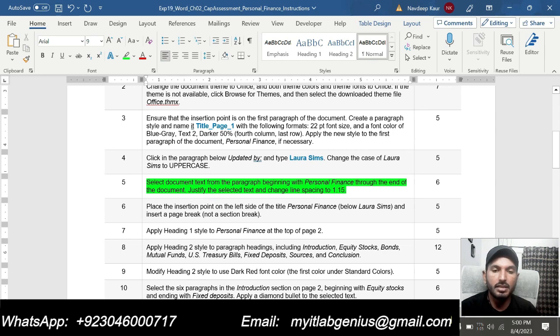Select the document text from the paragraph beginning with the personal finance through the end of the document. Justify the selected text and change the spacing to 1.15. So now we are supposed to select the text from the personal finance to the end of the document, and we are supposed to justify the selected text, and then we are supposed to change the line spacing to 1.15.